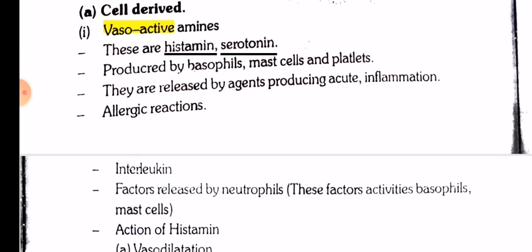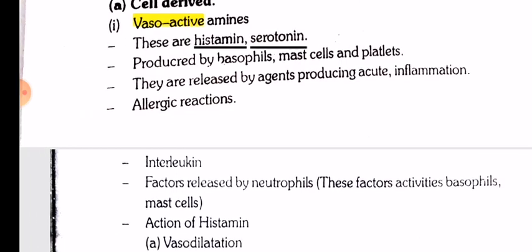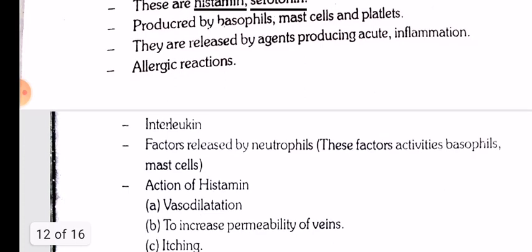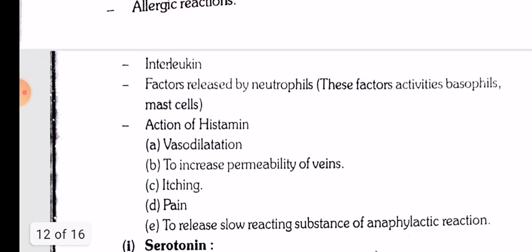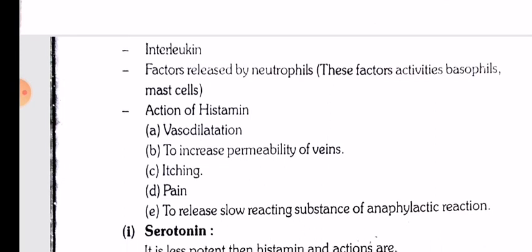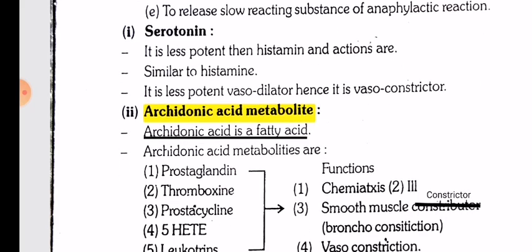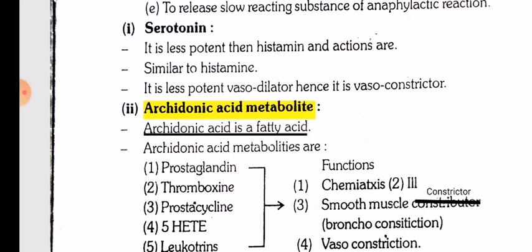Cell-derived vasoactive amines. These are histamine and serotonin, produced by basophils, mast cells and platelets. They are released by agents producing acute inflammation and in allergic reactions. Interleukin factors are released by neutrophils. These factors activate basophils and mast cells. Action of histamine: vasodilatation, increased permeability of veins, itching, pain, and release of slow reacting substances of anaphylactic reaction. Serotonin is less potent than histamine and its actions are similar to histamine. It is a less potent vasodilator, hence it is a vasoconstrictor.